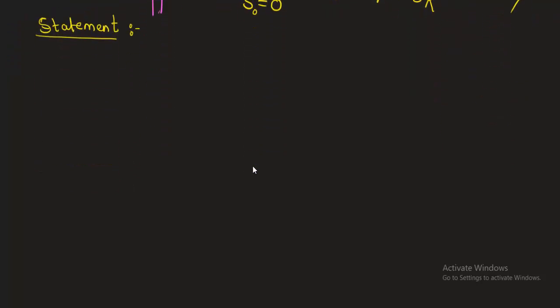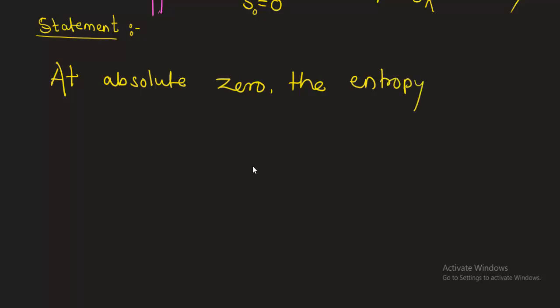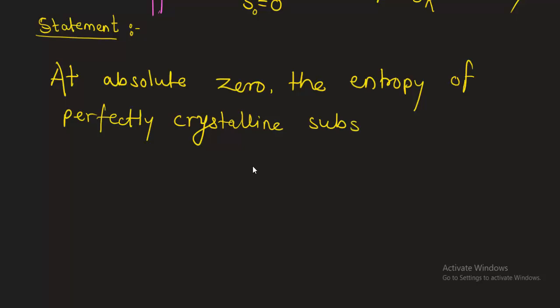So let us write it down: at absolute zero, the entropy of a perfectly crystalline substance is 0. This is a simple statement.